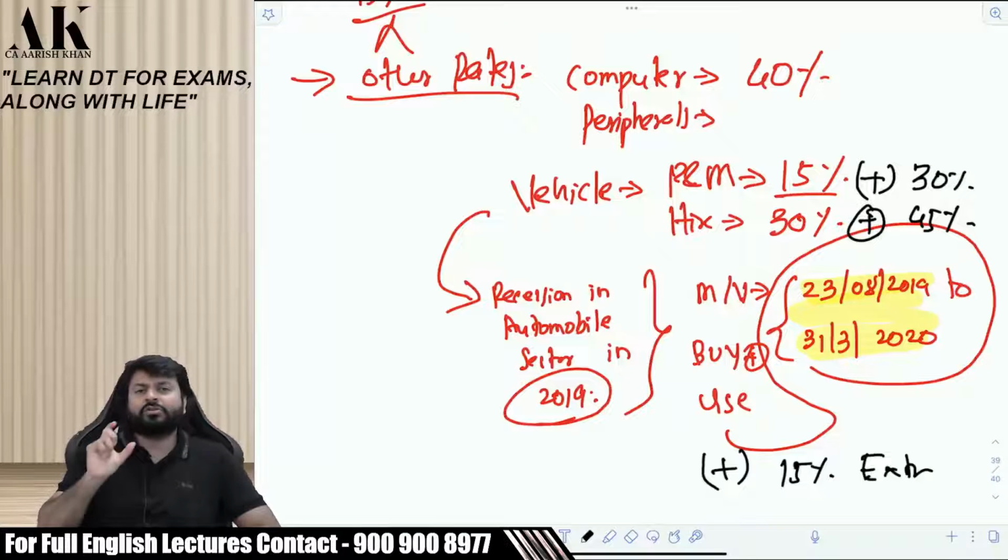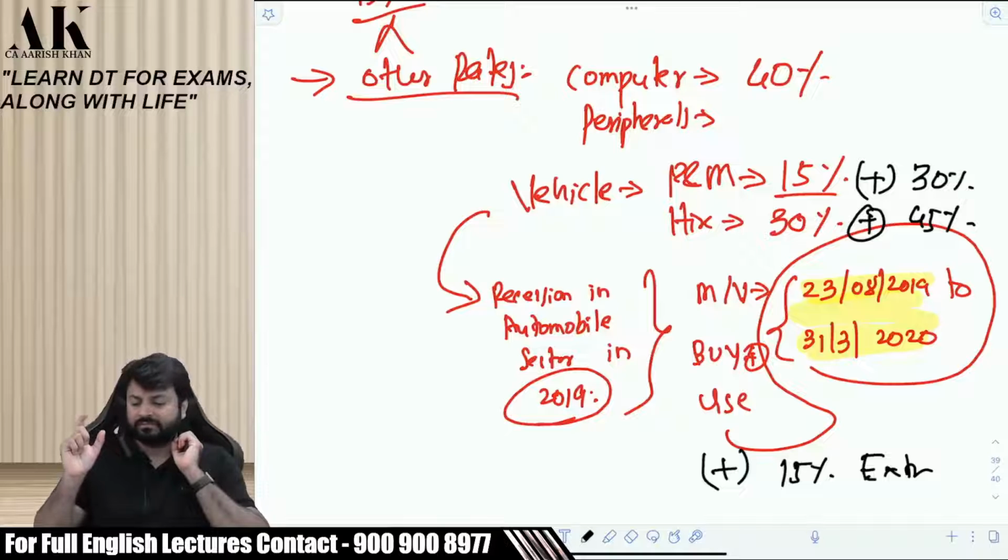So what are you supposed to do in that period? Only buy, or buy and use both? Both. You have to buy and use within that period. Then you are eligible for enhanced depreciation of 15% extra. Is it clear?